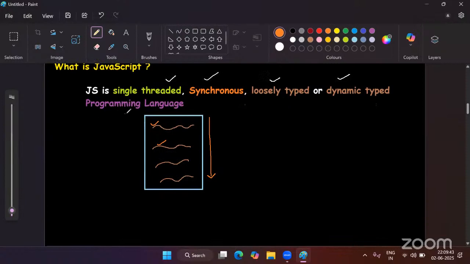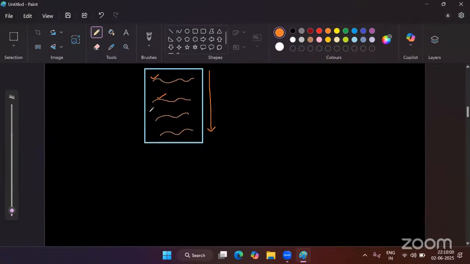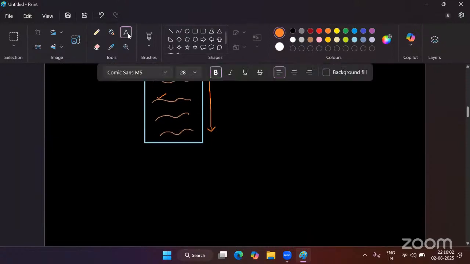Now, what is a programming language? A language is a medium using which we can exchange instructions. So here, as a developer, we are going to exchange our instructions with the machine. You give some instructions to the machine, and the machine executes those instructions to perform some action.